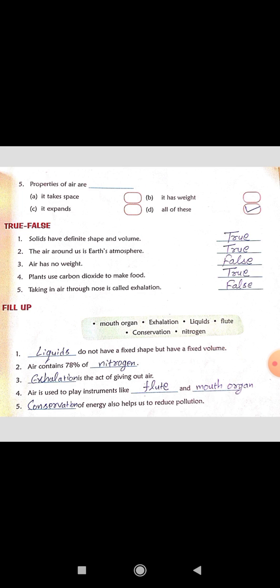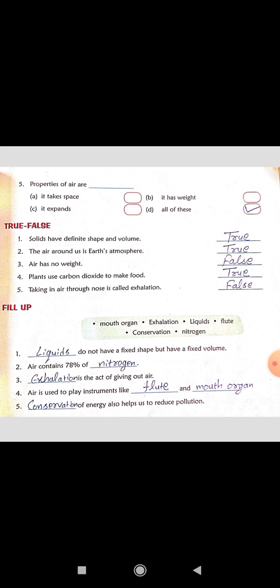Air has no weight. This is false because we have learnt that air has weight. It takes some space. Plants use carbon dioxide to make food. This is also true. Taking in air through nose is called exhalation. This is false. Answer is taking in air through nose is called inhalation. Exhalation is what? That is the act of giving out of air.